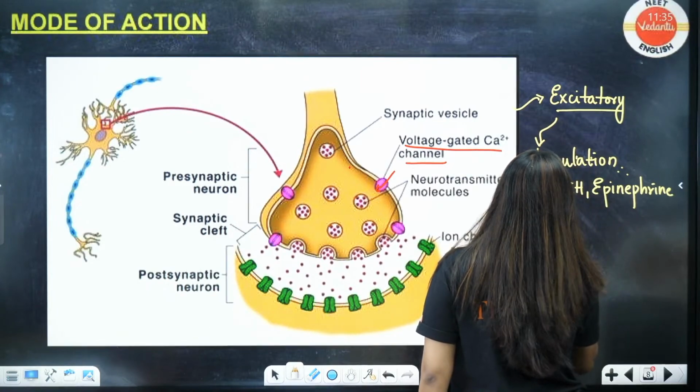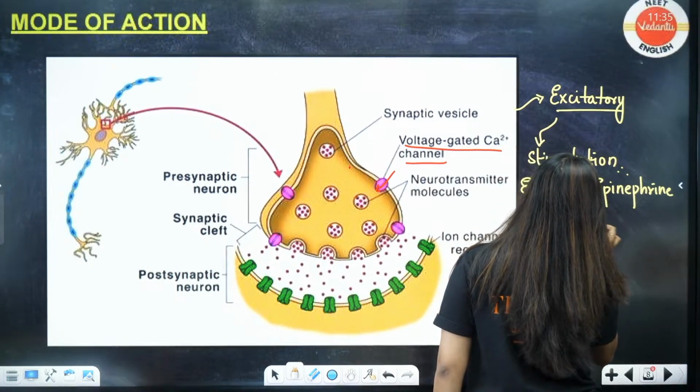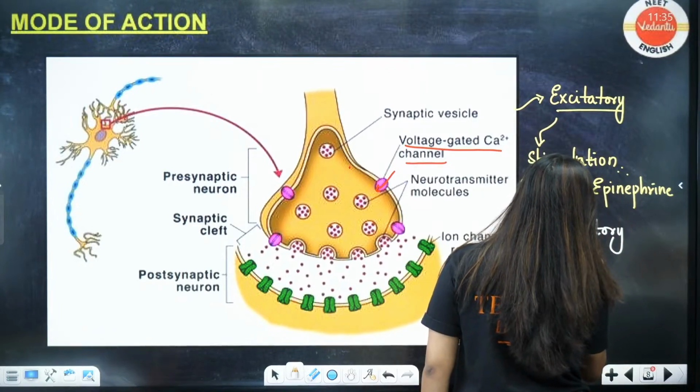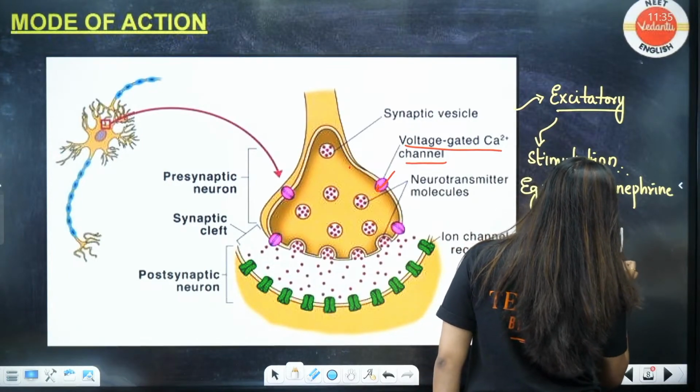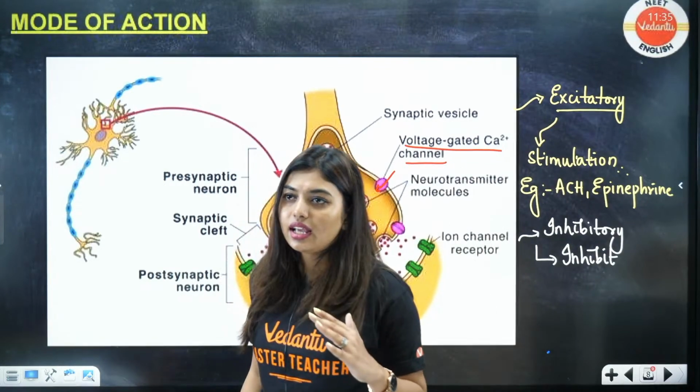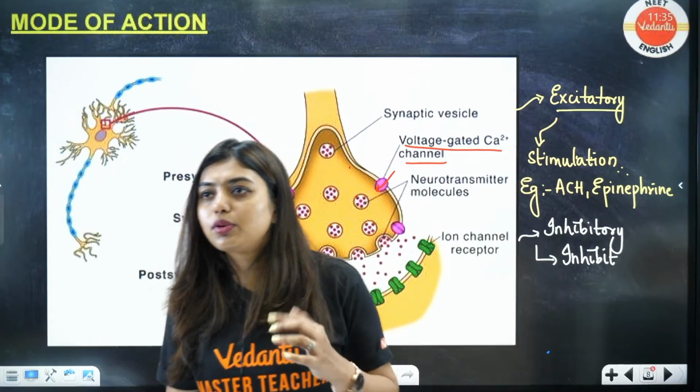Next is your inhibitory. Inhibitory means obviously something will inhibit. This will inhibit the whole reaction. Students, this is to maintain the balance. Don't think that these people are the villains. They are there to give the balance.